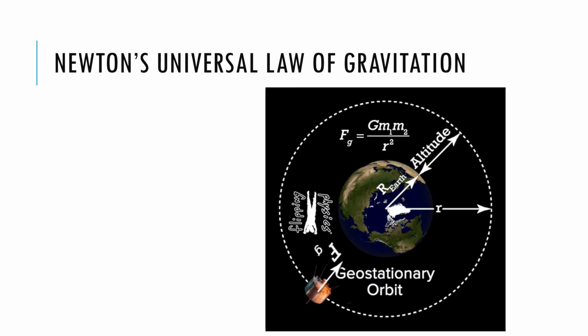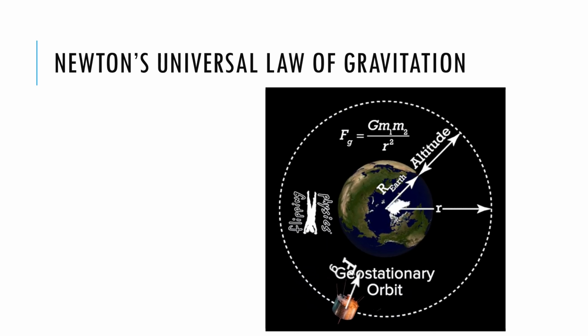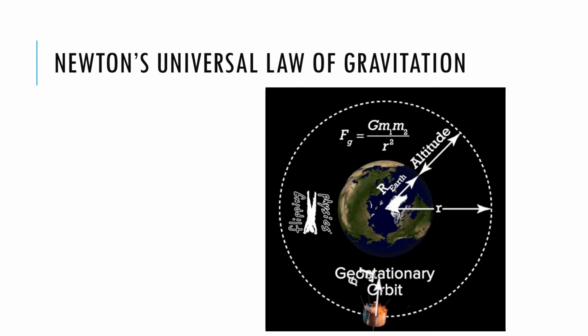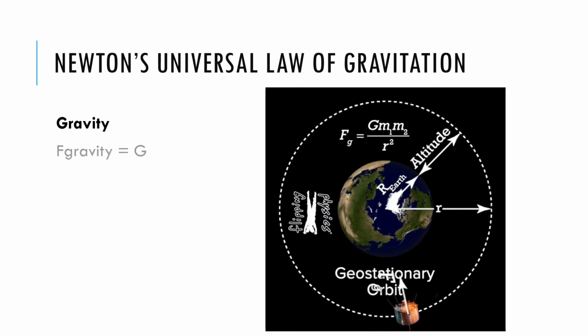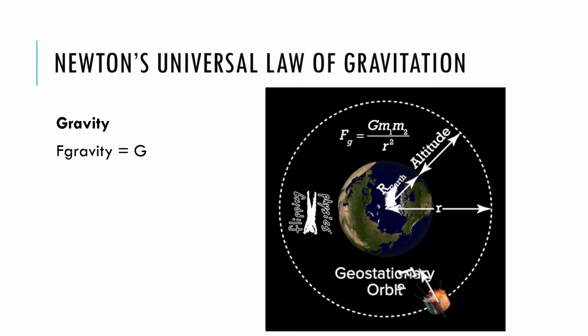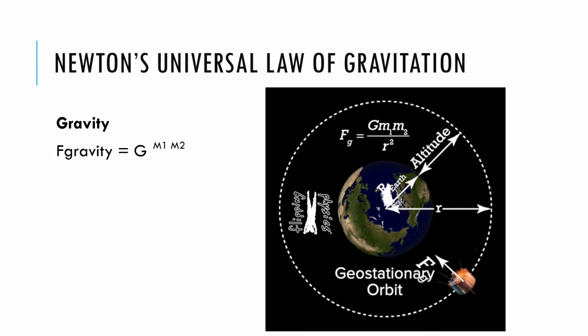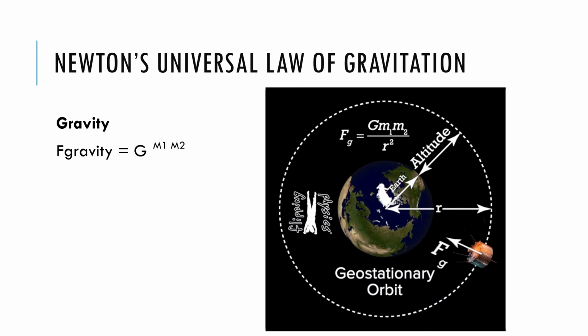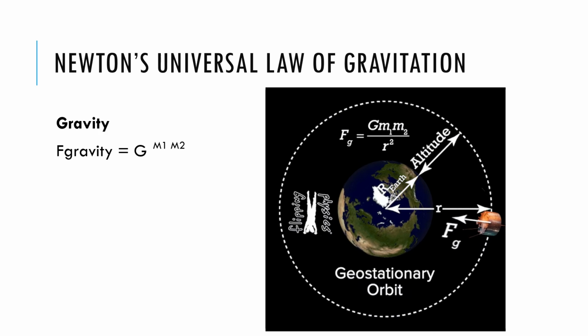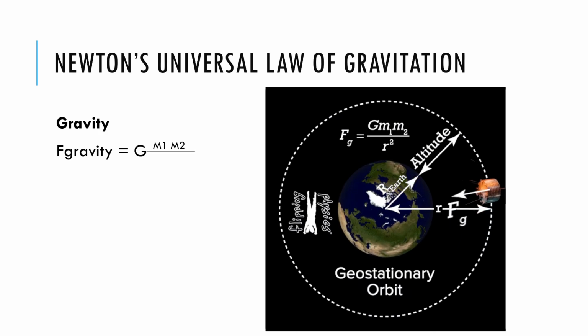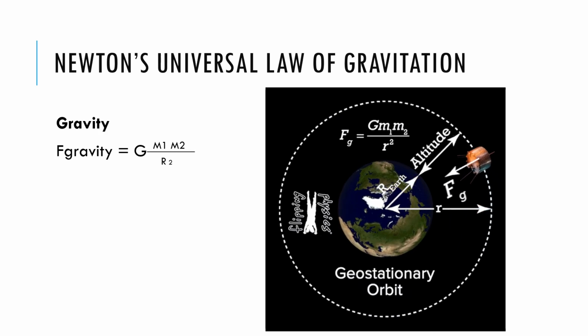The more mass an object has, the stronger the pull of its gravitational force. The gravitational attraction between any two objects is therefore given by one of the most famous equations in all of science, which is F = G m1 m2 / r squared.